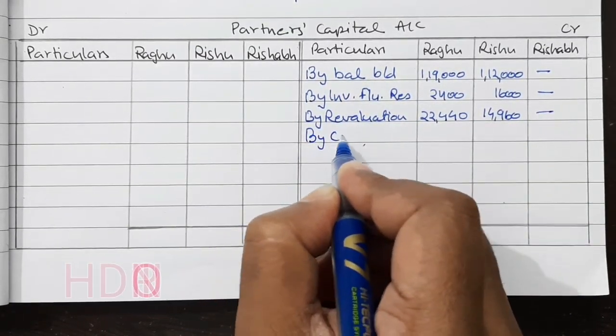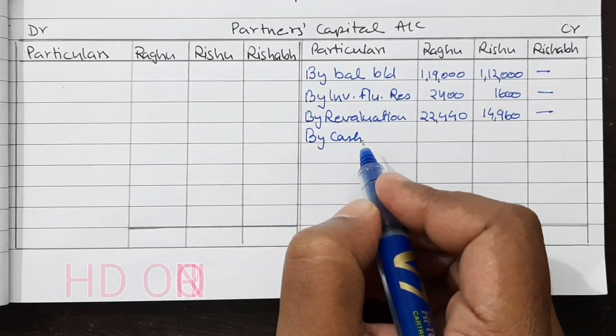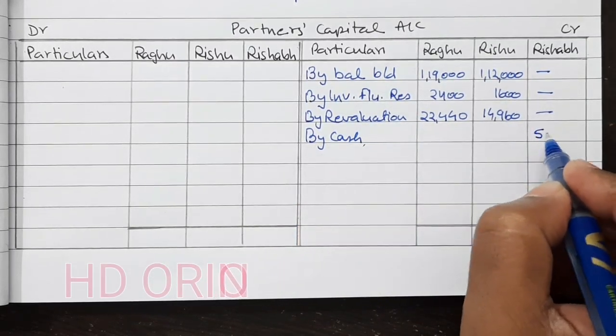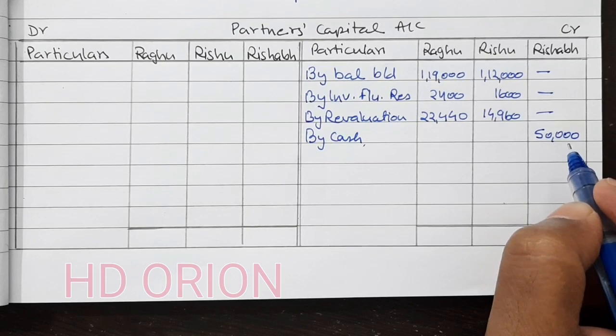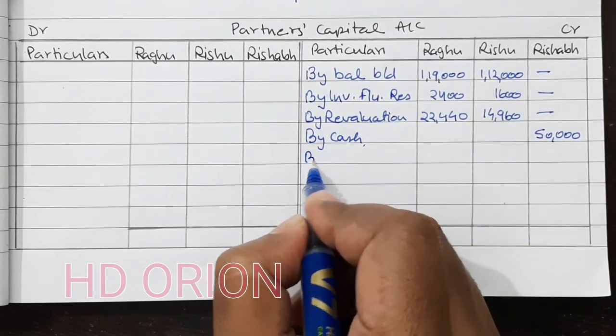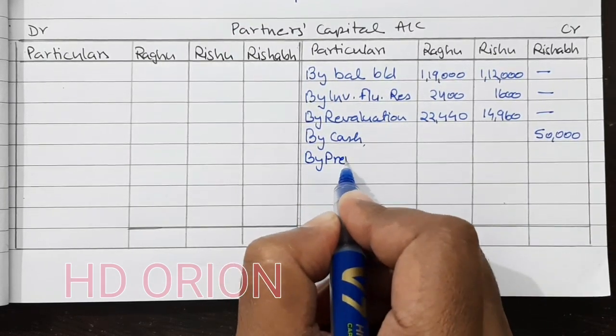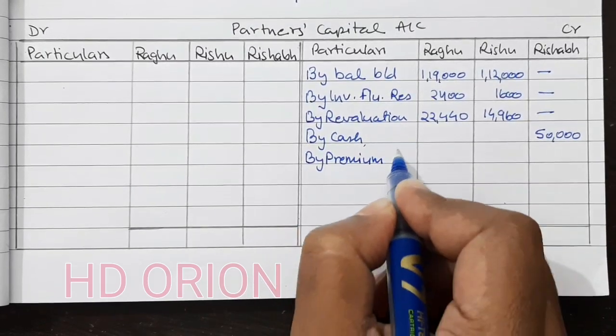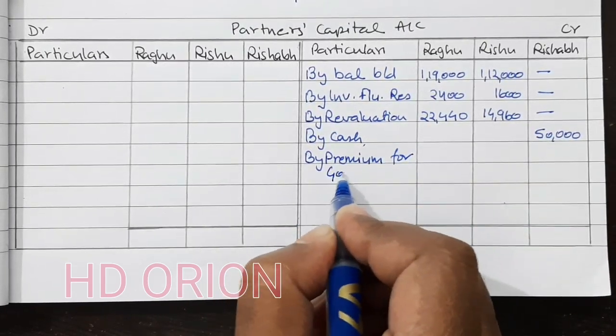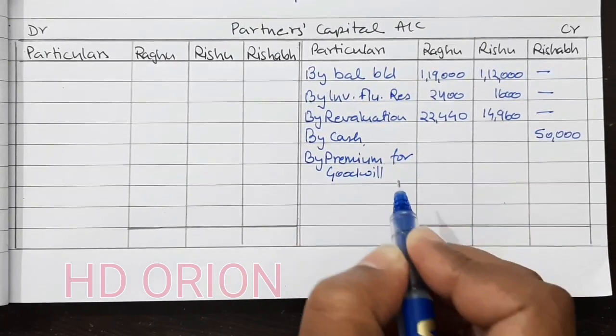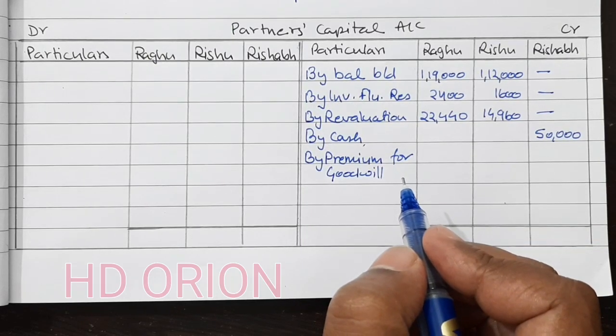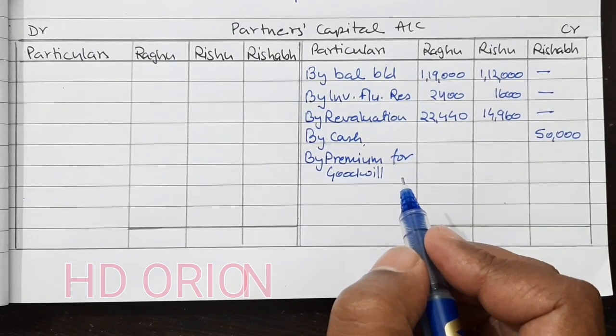By cash brought by new partner as his capital 50,000. And by premium for goodwill, will be distributed in their sacrificing ratio, that is 2:3.